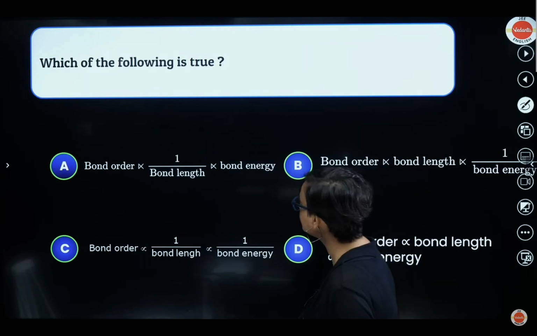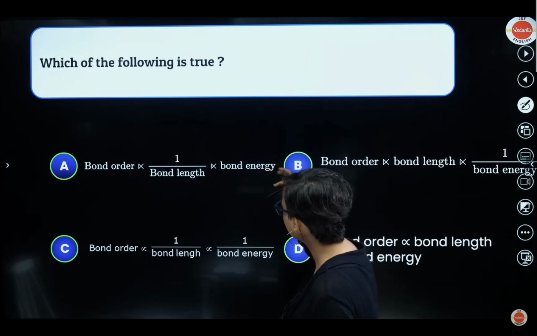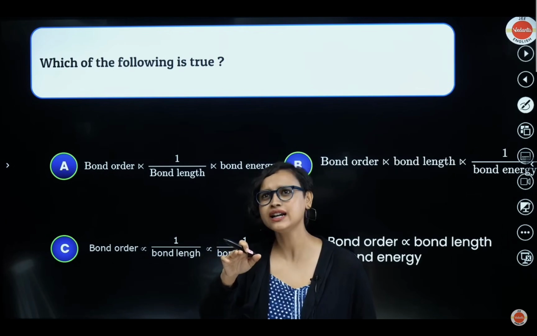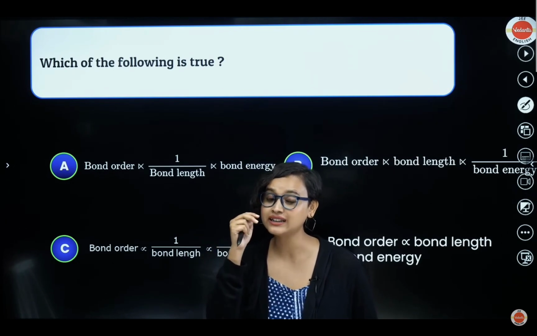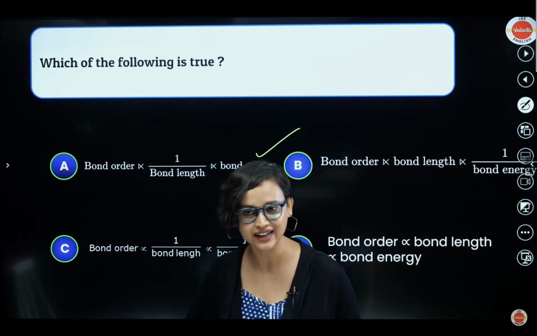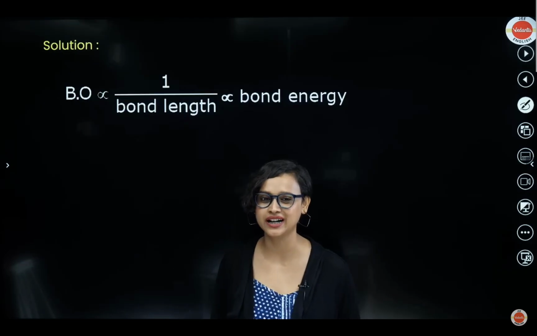Tell me. Bond order is directly proportional to 1 by bond length. Directly proportional to bond energy. Is it? Bond order is inversely proportional to bond length. Yeah, bond order increases, bond length decreases. More is the number of bonds, more is the energy. Option A totally makes sense. Right? We just did it, everybody. Yeah, this is the correct one.